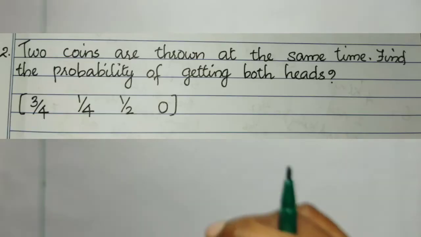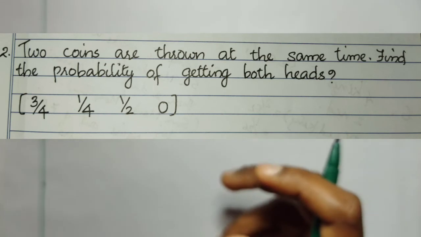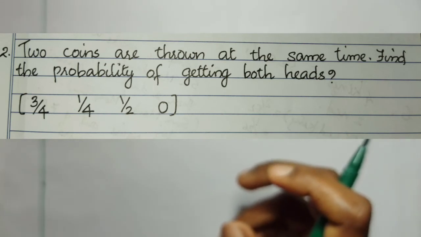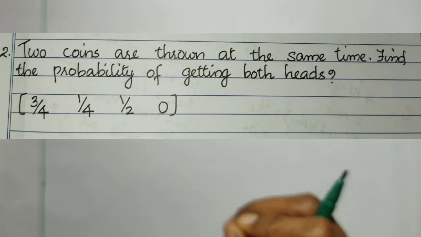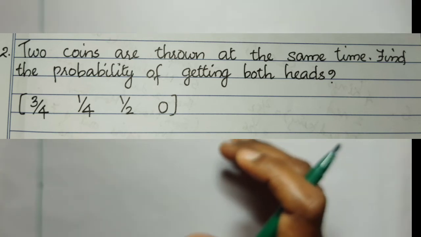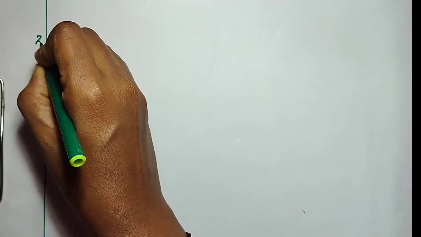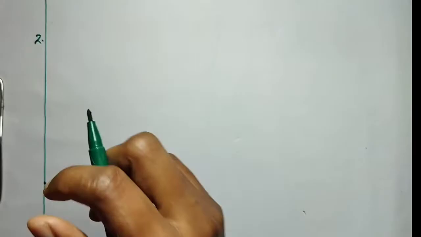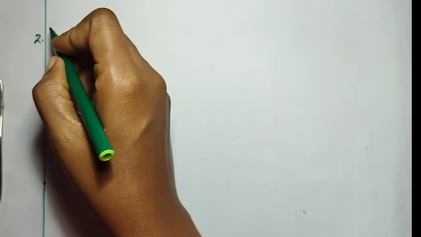Question number 2. 2 coins are thrown at the same time. Find the probability of getting both heads. Let us write the total outcomes, that means the sample space.